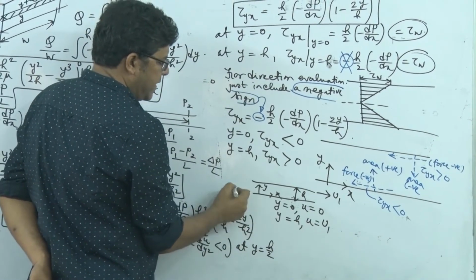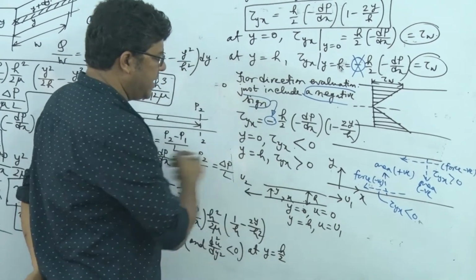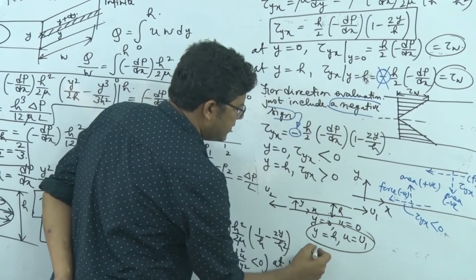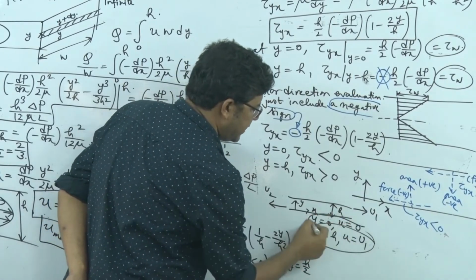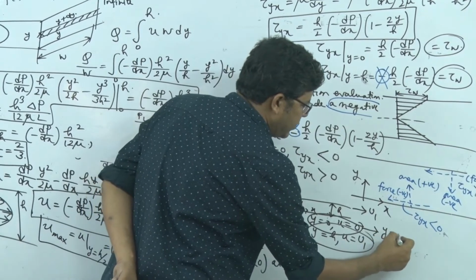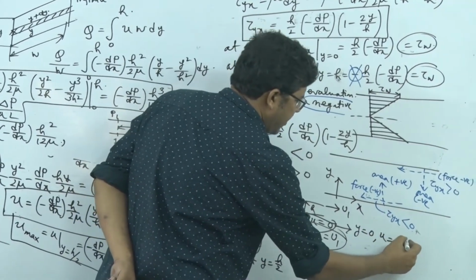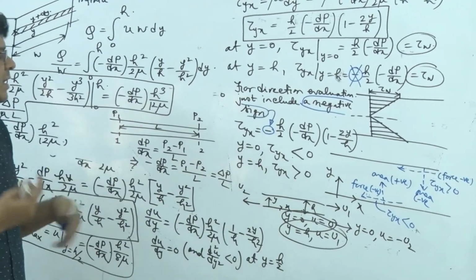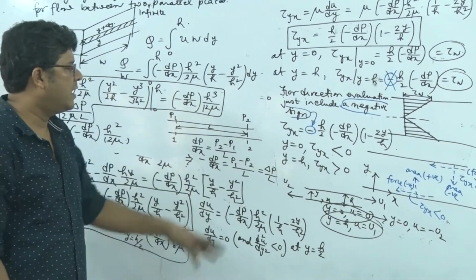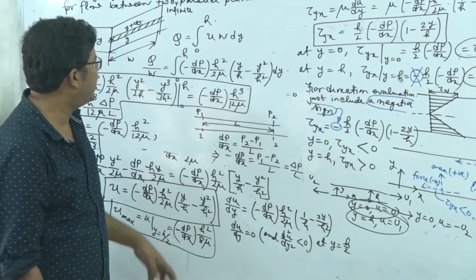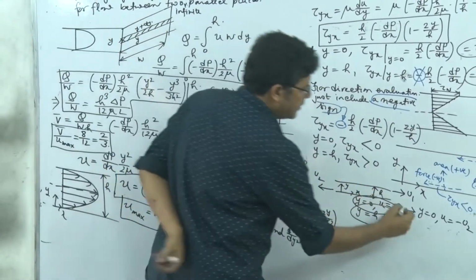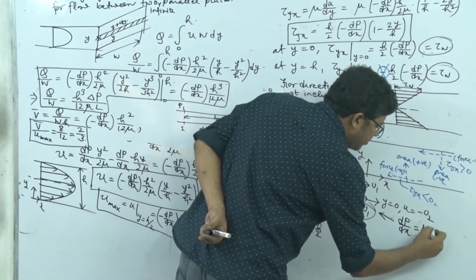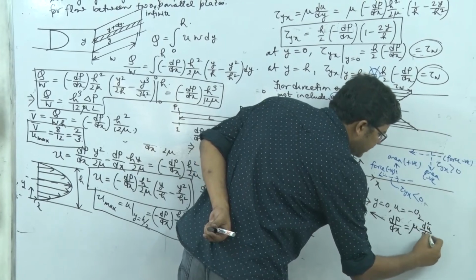Now if this plate is moving in the opposite direction with velocity u2, then instead of this we will write that at y equal to h, u is equal to minus u2, because it is in the opposite direction. So in this way we can accommodate these boundary conditions and solve for the new velocity profile starting from the same equation. What is the equation? The equation is dp/dx is equal to mu into d square u/dy square.